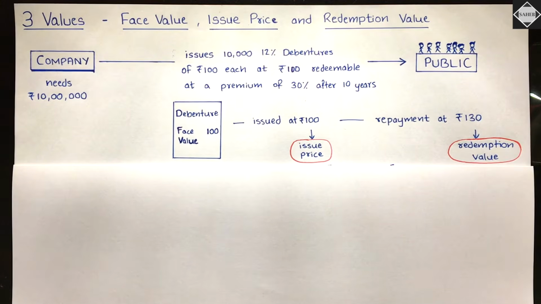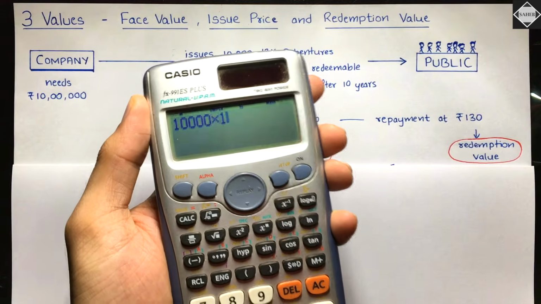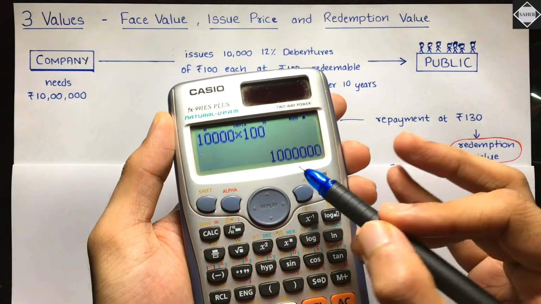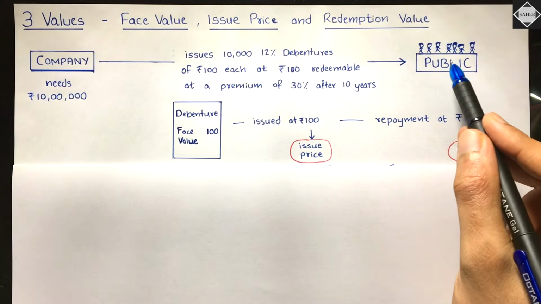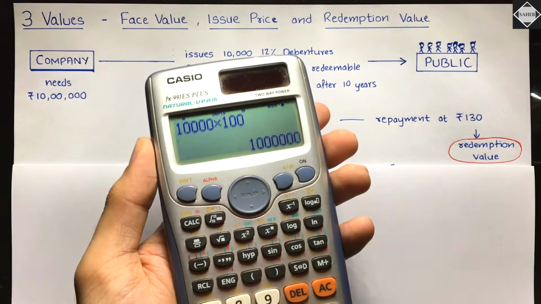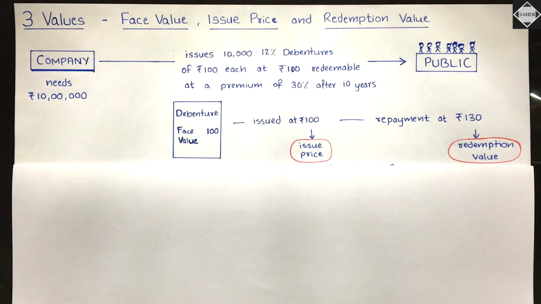Understand this. 10,000 debentures are there, isn't it? So see, 10,000 debentures into 100, all of the debentures will be subscribed, let's just say, then 10 lakh money will be received by the company. So the public will subscribe. Some people will buy 500 debentures, some people will buy 20 debentures, whatever it is. However it is, they will buy, and what will happen? Entirely the company will receive 10 lakh money. That's what happens. Fine.